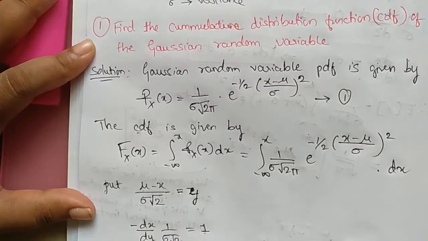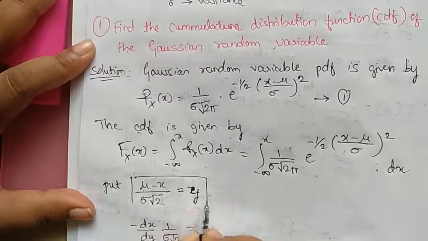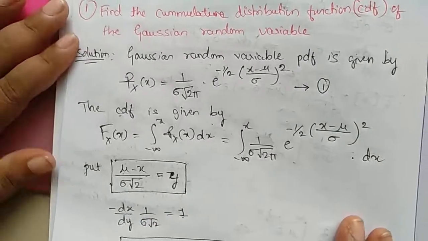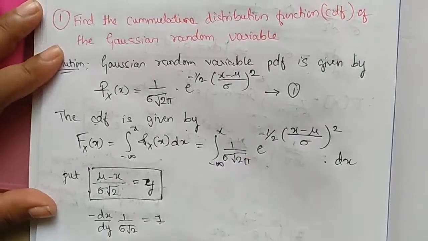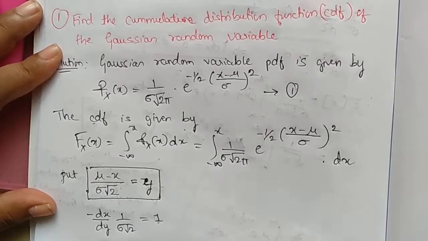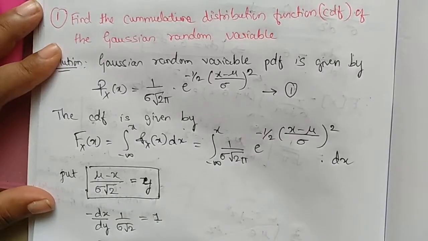Multiplying by dy, we get dx equal to this equation. We have put (mu minus x) divided by sigma root 2 as y. Now, on the other part, as x tends to minus infinity, y will tend to plus infinity.